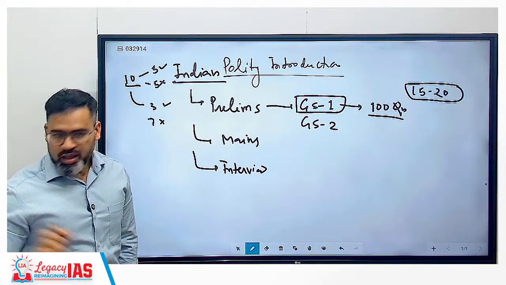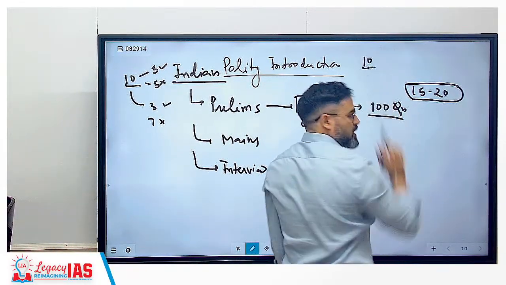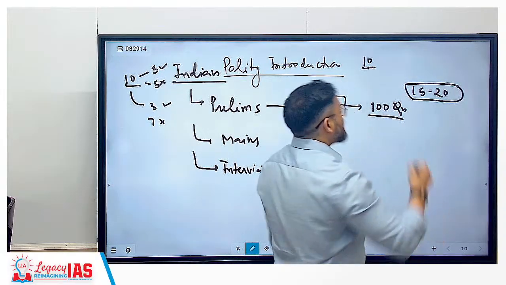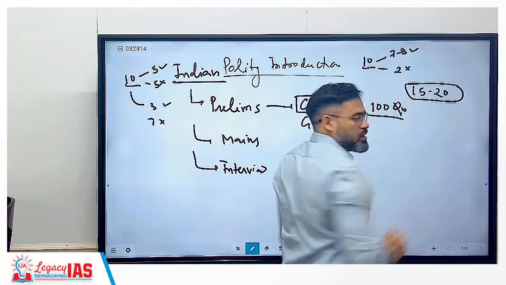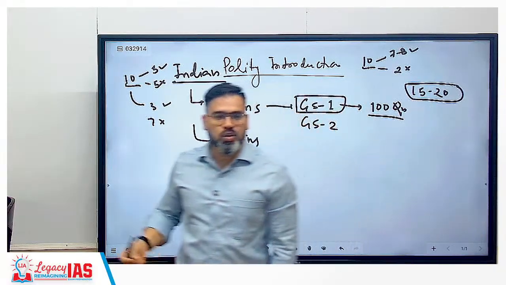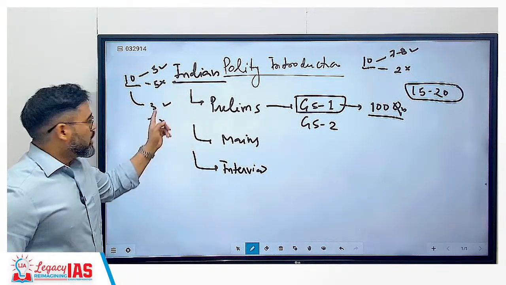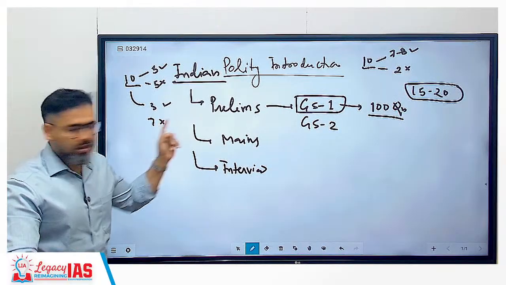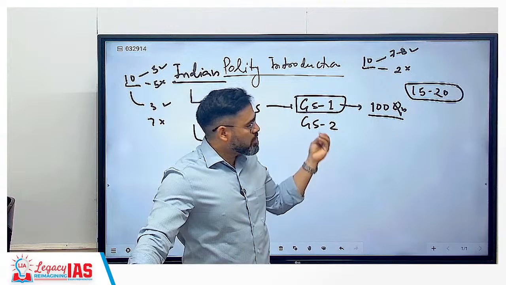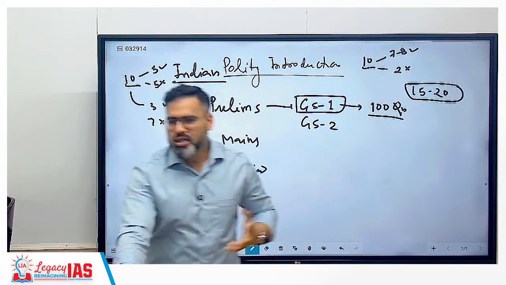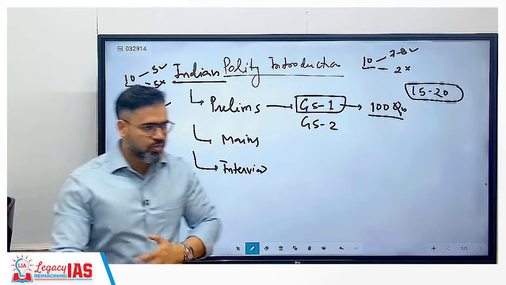Clear? Now, if you do the same for polity, if they ask 10 questions and you try to solve them, then chances are that 7 to 8 will be correct and hardly 2 will be incorrect. So ultimately you are not losing marks in negative marking. Here you lose in negative marking, but there you are not going to lose, because the questions coming from polity are easy questions, and understanding polity is also easy compared to other subjects.